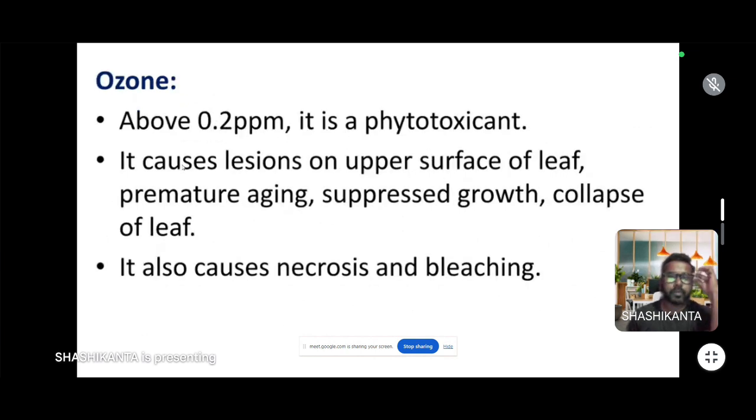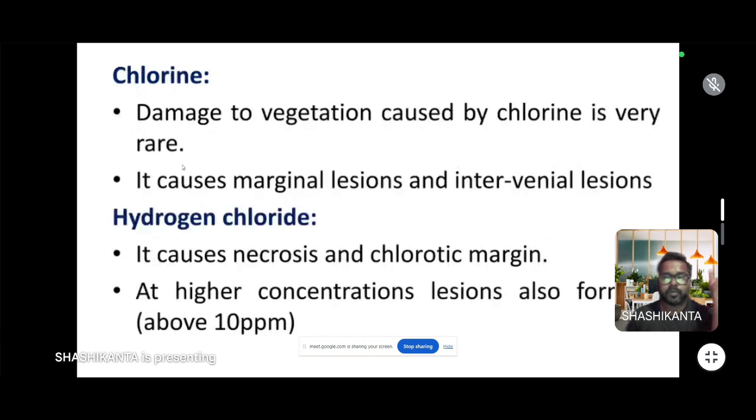In case of ozone, it causes lesions on the upper surface of the leaf, premature aging, suppressed growth, and collapse of leaves. Chlorine is a bleaching agent which also damages vegetation, though damage caused by chlorine is very rare, and it causes marginal and interveinal lesions. Hydrogen chloride also causes necrosis, and if its concentration is more than about 10 ppm it causes severe problems in plant growth.